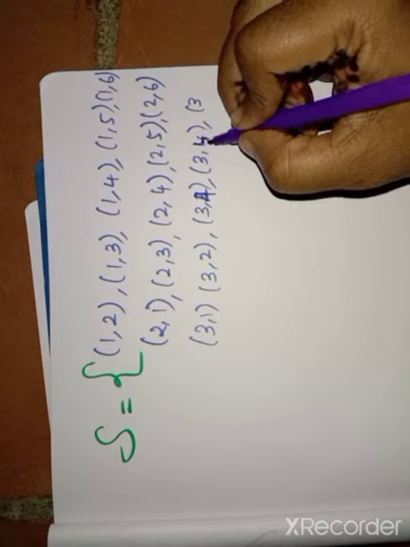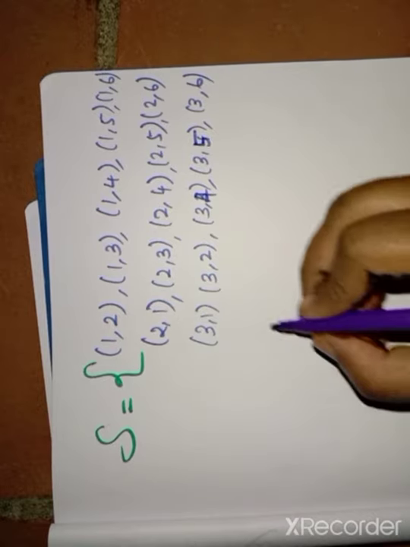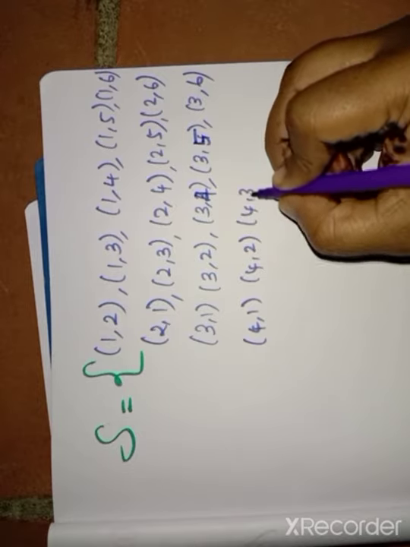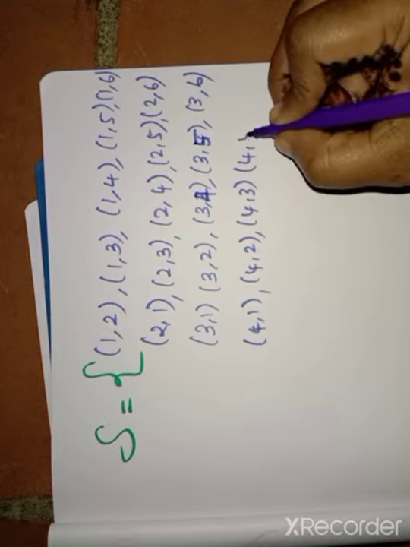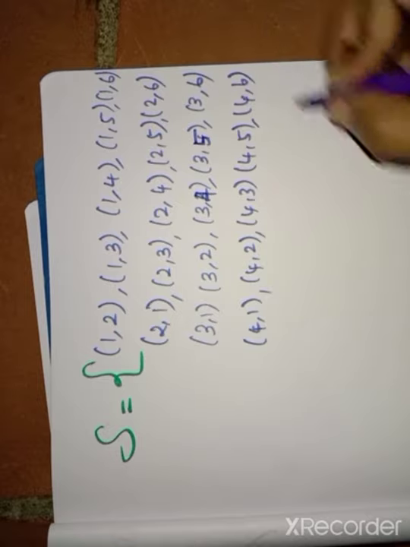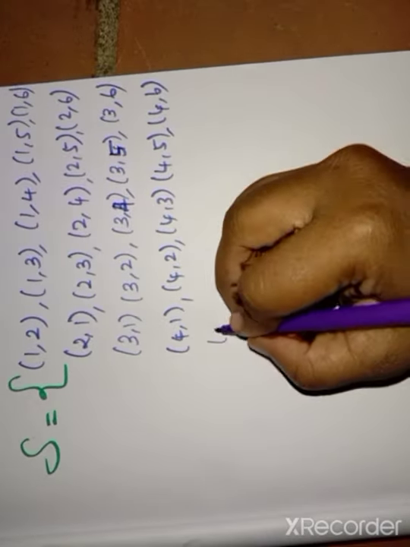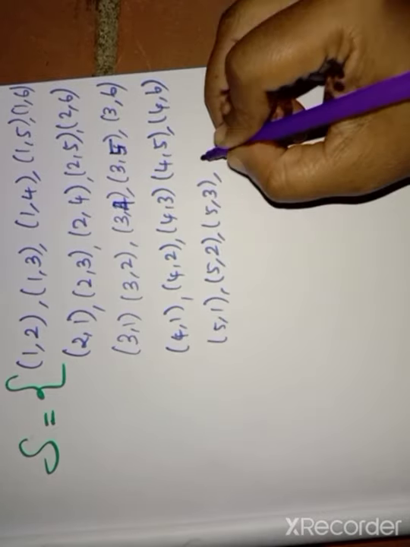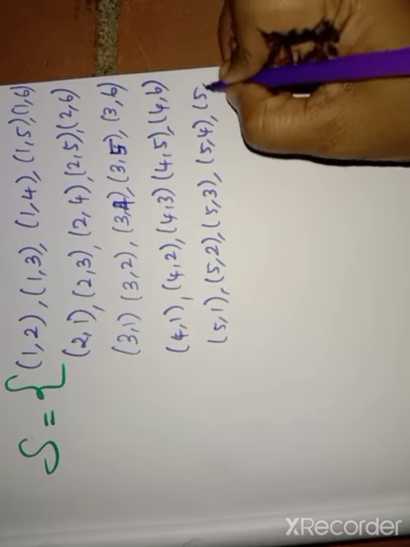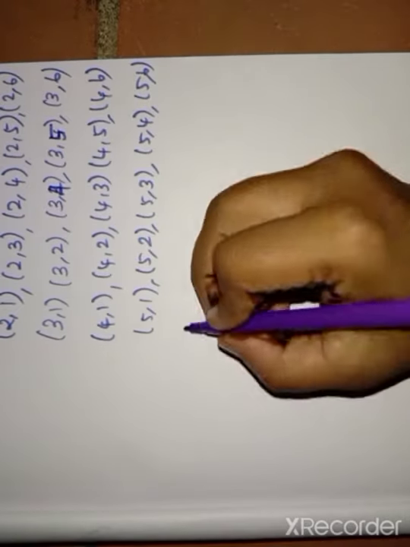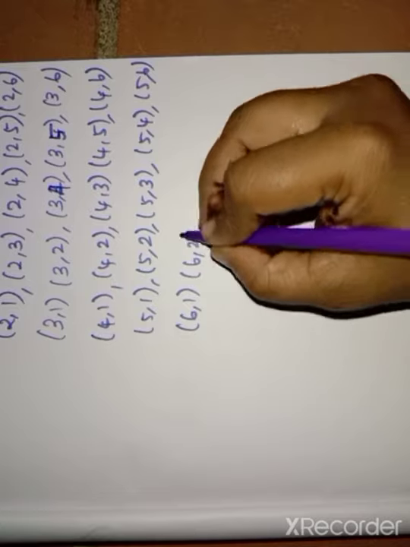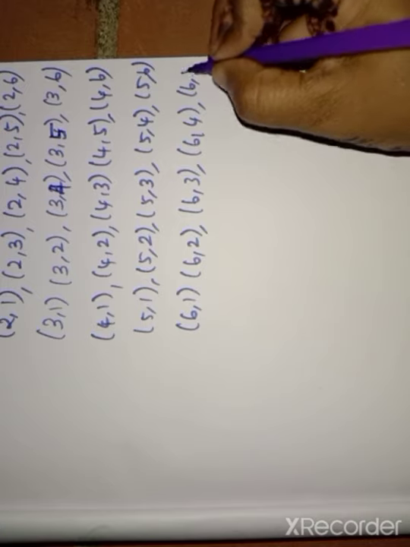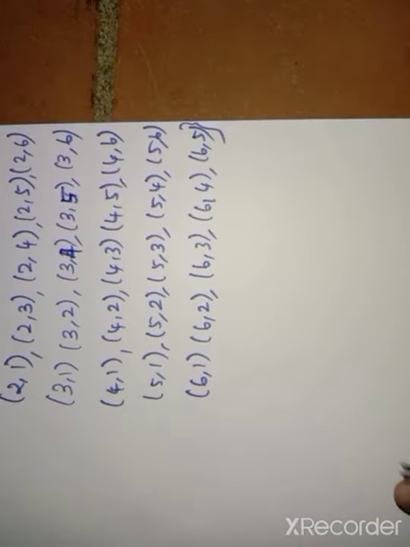So 3 comma 4, 3 comma 5, 3 comma 6. Then 4 comma 1, 4 comma 2, 4 comma 3, 4 comma 5, 4 comma 6. Then 5 comma 1, 5 comma 2, 5 comma 3, 5 comma 4, 5 comma 6. Then 6 comma 1, 6 comma 2, 6 comma 3, 6 comma 4, 6 comma 5. Then close the set bracket.